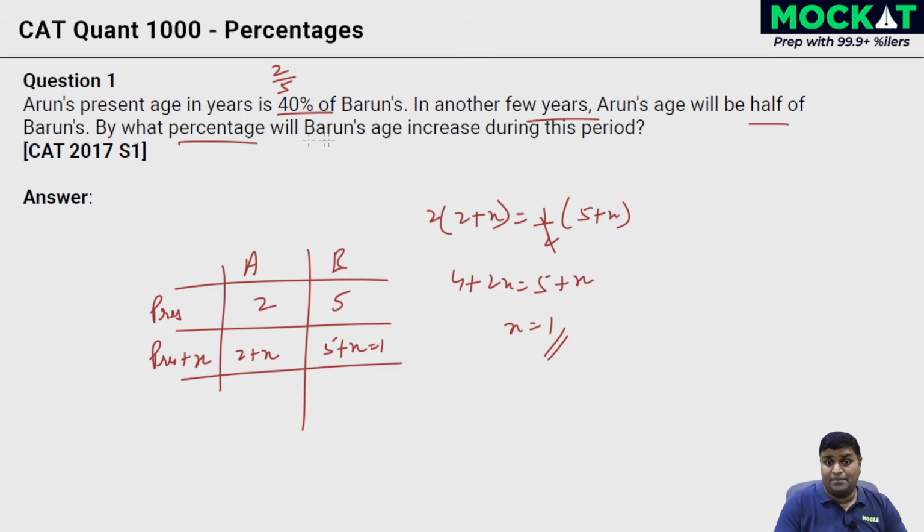What is the percentage by which Barun's age is increasing during this period? The increase over here is by 1 year compared to 5. 1 divided by 5. You should be able to mark 20 as a percentage.